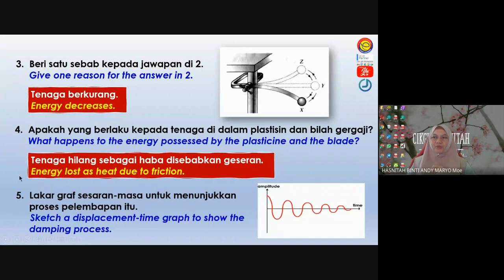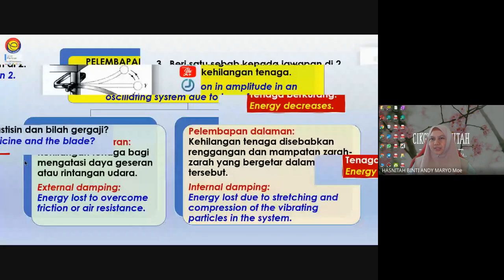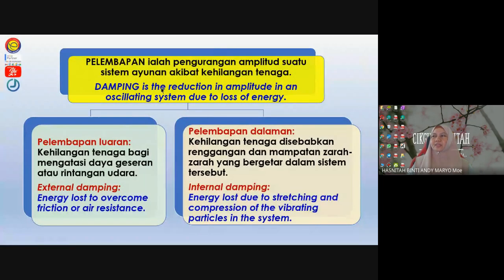Are you doing good so far, students? Tak ada apa yang susah lagi kan? So you already know what damping is: decreasing in amplitude for an oscillating system due to loss of energy. Very good. So this is the definition.